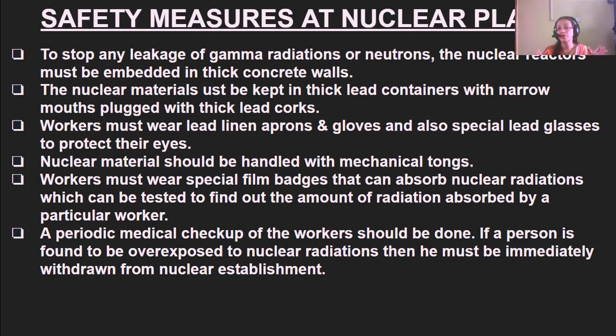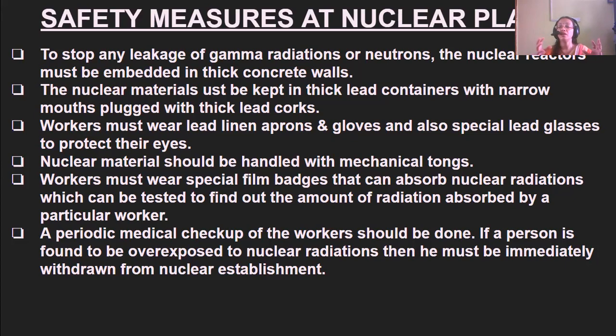Okay, the nuclear materials must be kept in thick lead containers with narrow mouths plugged with thick lead corks, so that the radiations do not leak out or pass through the lead. Then workers must wear lead-lined aprons and gloves, and also special lead glasses to protect their eyes.